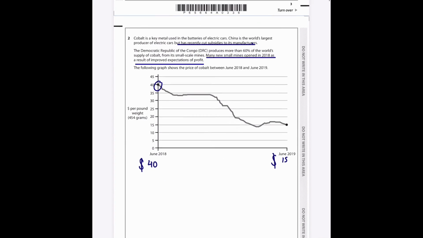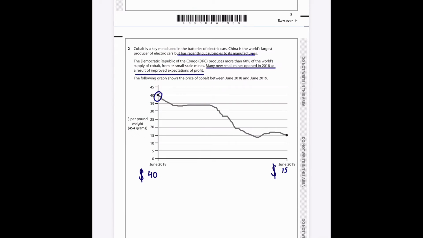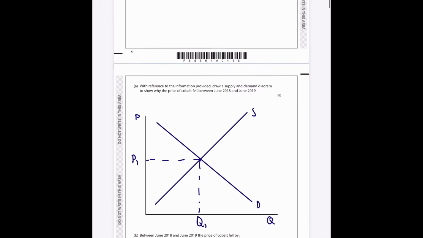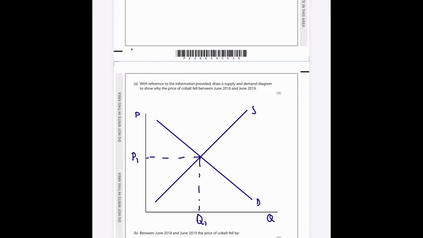Now if we look at the information here, China is the world's largest producer of electric cars, but has recently cut subsidies to its manufacturers. If they've done that, that means it's going to cut back production, which means that demand for cobalt from Chinese producers is actually going to reduce. If they're not producing as many electric cars, they don't need the cobalt to make those electric cars or the batteries for those electric cars. So one of the impacts is going to be the demand curve shifting inwards. I'm going to put that as D1 and that as D2.